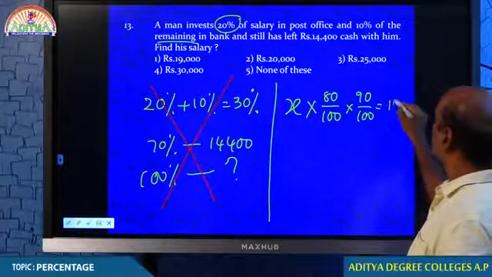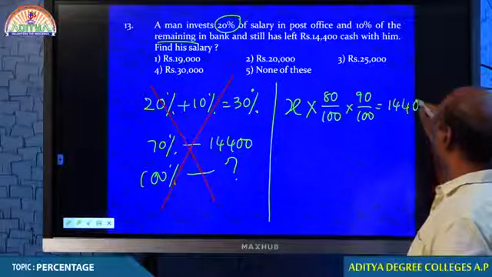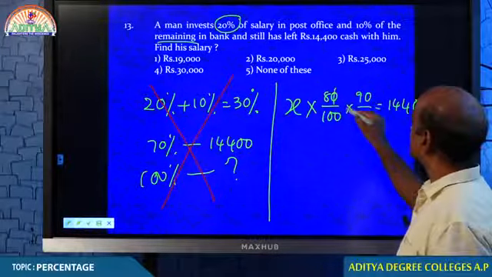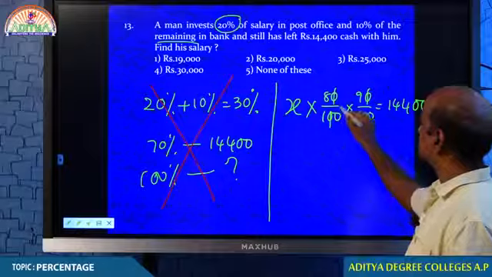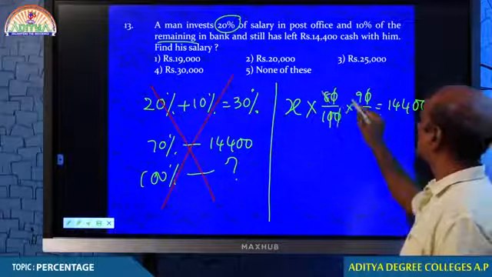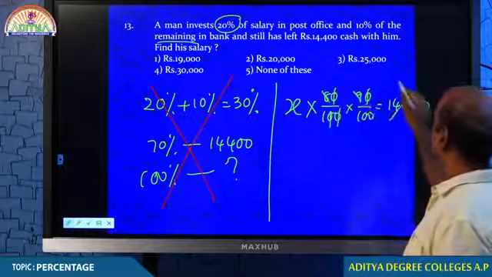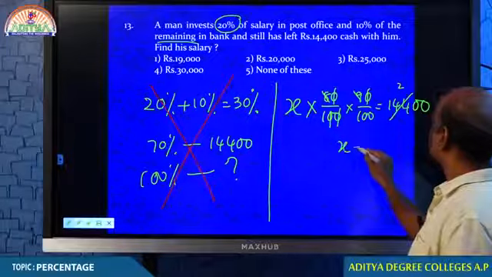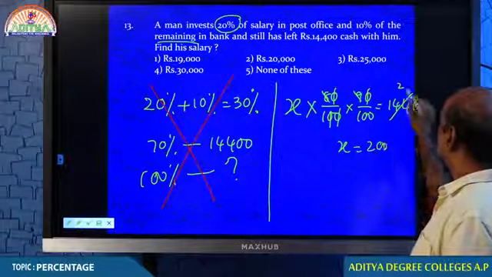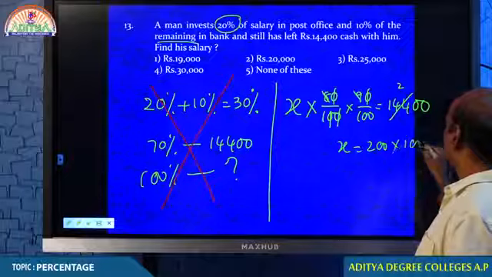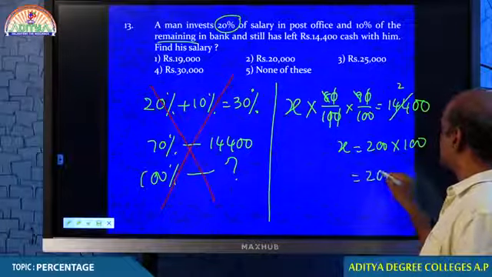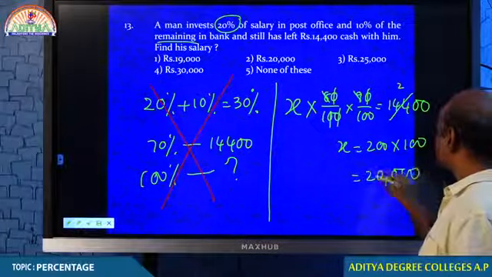That amount is equal to 14,400. 8 into 9, 72. 72 cancels for 2 times. X is equal to 200 and 100 you will be taking there. Therefore, your answer must be 20,000.